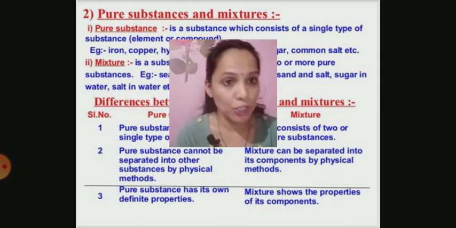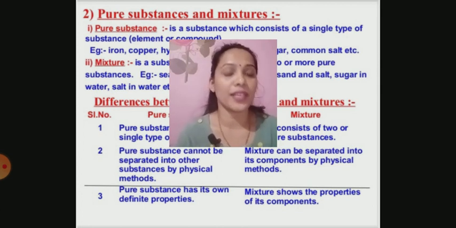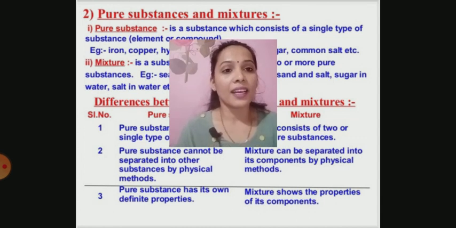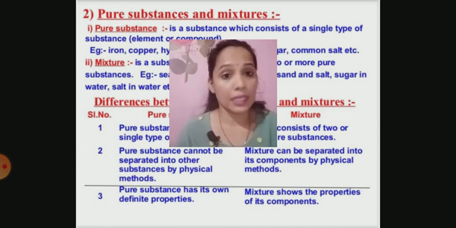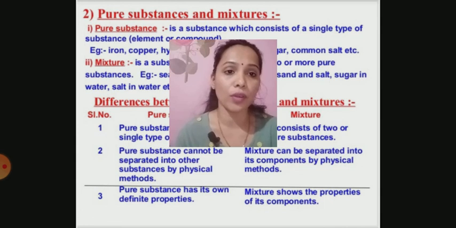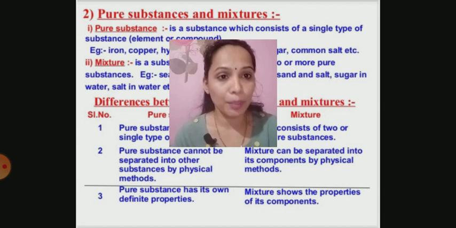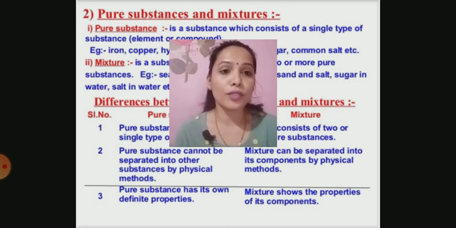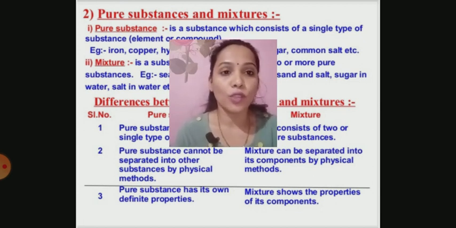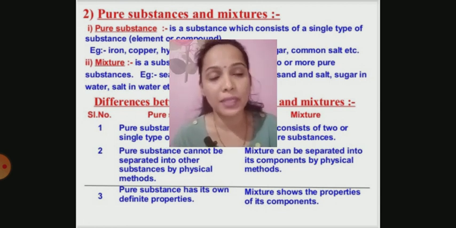But in a mixture, it shows the properties of the components. For example, we have a mixture of two elements. So, the property of the mixture will include the properties of both, for example sulfur powder and iron filings. If you mix it, the mixture has magnetic property also, and it also has solubility property, that is iron cannot be dissolved in carbon disulfide, but sulfur can be dissolved in carbon disulfide.